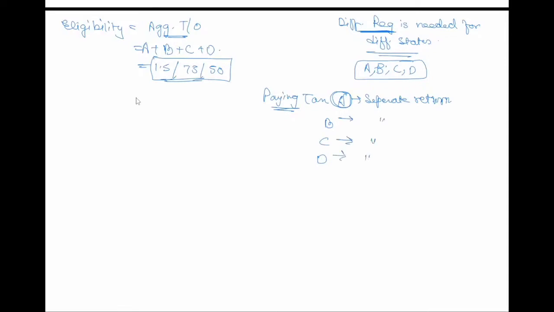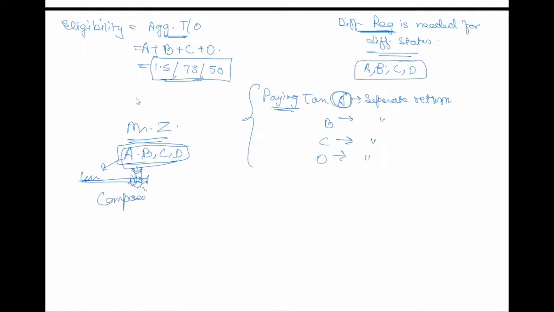Suppose these are all entities of Mr. Z. We know they cannot get separate kinds of registration; A cannot be in composition while B is in normal. If it is in composition, then all four are in the composition scheme, correct?